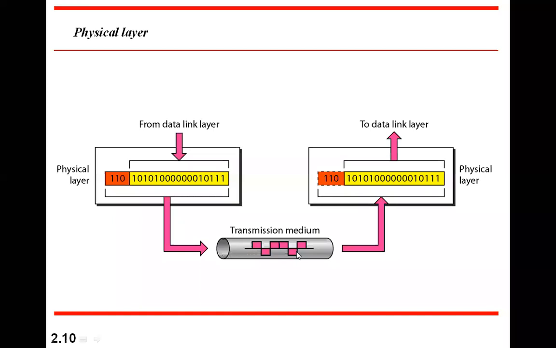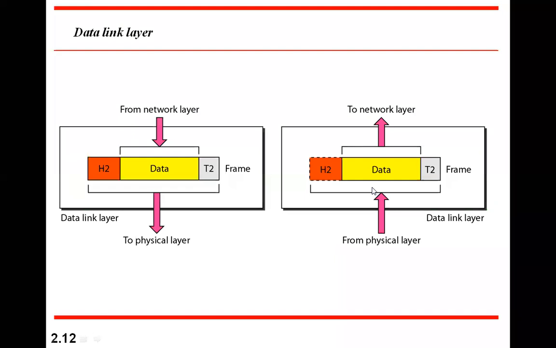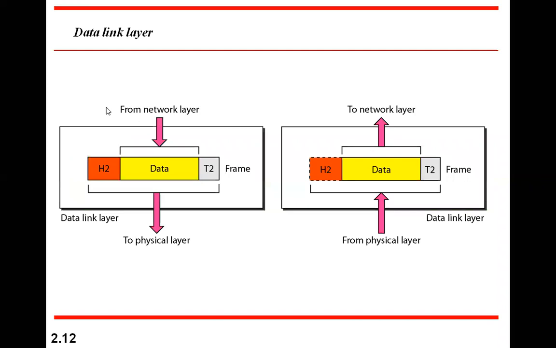Whereas the medium simply carries the signals and they are delivered at the other end. Then the physical layer reconverts the received signals to bits and hands them over to the data link layer. This job is done by the physical layer at the sending end as well as the receiving end. So the physical layer is responsible for movement of individual bits from one hop to the next hop, and of course it also takes care of electrical and mechanical interfaces and signal conversion.